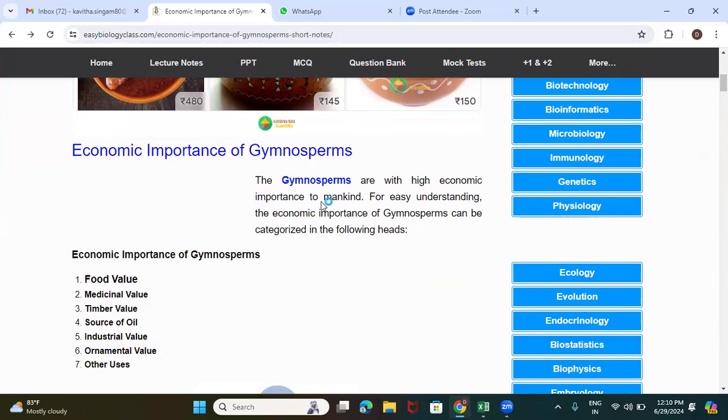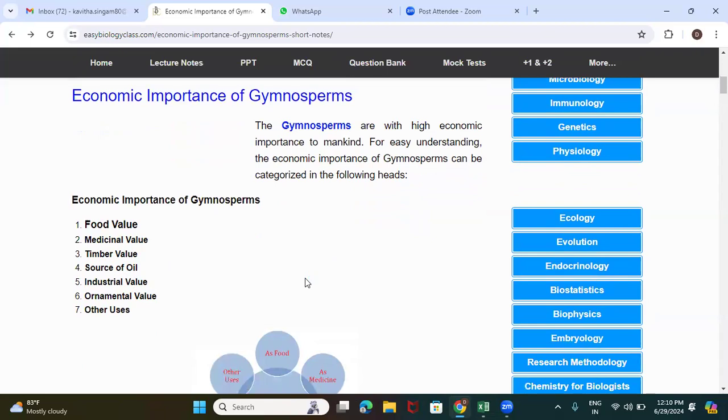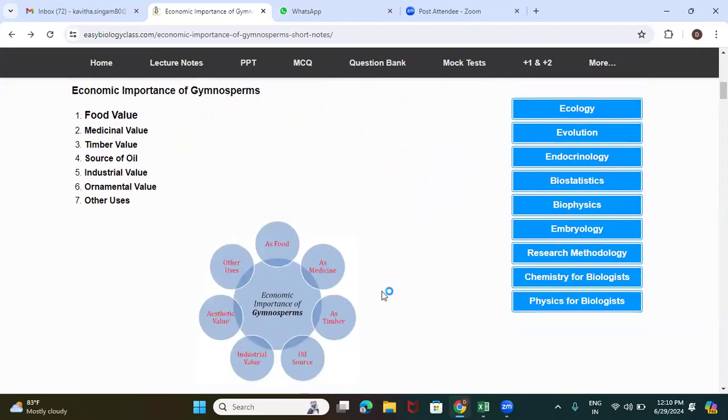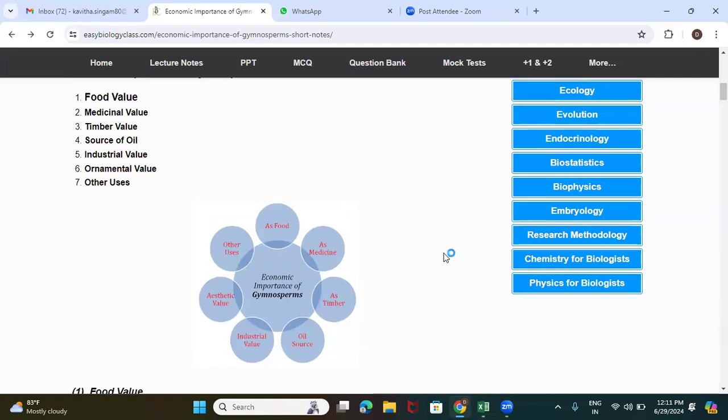So we are discussing today the economic importance of the gymnosperms. As per the economic importance, gymnosperms play a prior role. They have been classified on different values like food value, medicinal value, timber value, source of oil, industrial, ornamental, and so on. The gymnosperms have very good economic importance in all these aspects. One genus or another of the gymnosperms plays an important role in having economic value. Those examples we will discuss today.